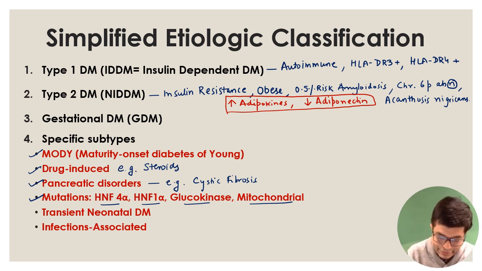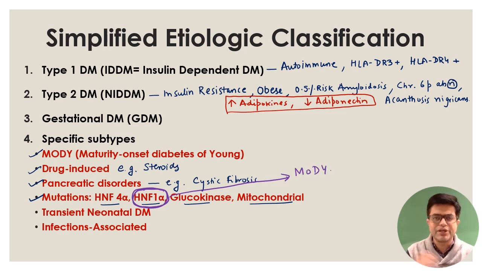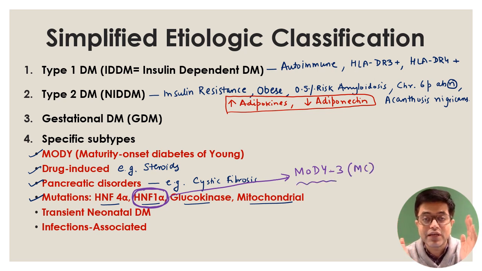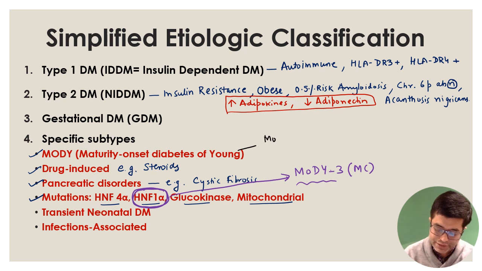Remember that HNF1 alpha mutation has now been shown to produce a type of MODY called MODY3. There are multiple types of MODY, maturity onset diabetes of the young, and MODY3 is found to be the most common variety. So if someone asks you what is the most common type of maturity onset diabetes of the young, the answer will be MODY3. Which mutation is present? It is the HNF1 alpha gene mutation. You also need to remember that most MODYs are autosomal dominant in nature. They show mostly autosomal dominant inheritance.